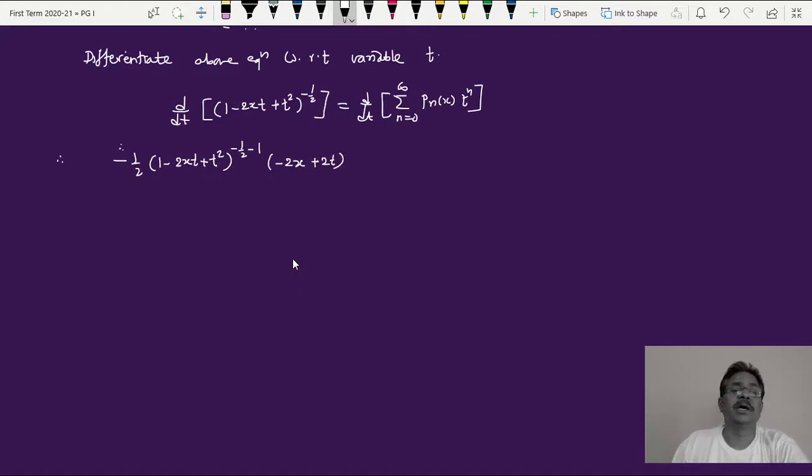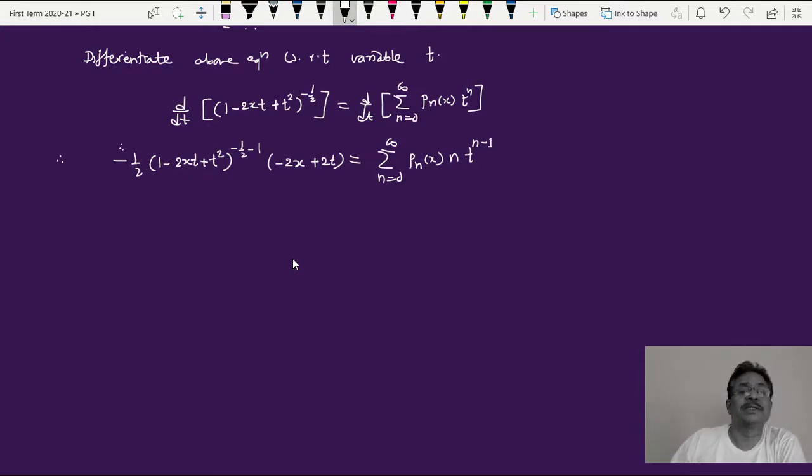This is the differential of the left hand side. On the right hand side we get the summation over n equal to 0 to infinity of P_n(x) as it is, because we are differentiating with respect to t, and therefore this comes to be n times t raised to n minus 1. Simple differentiation.